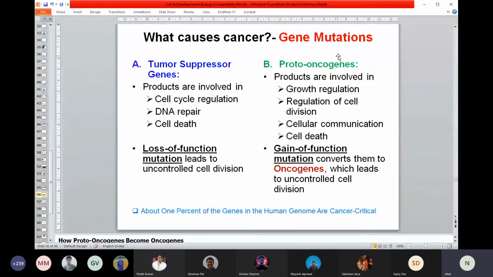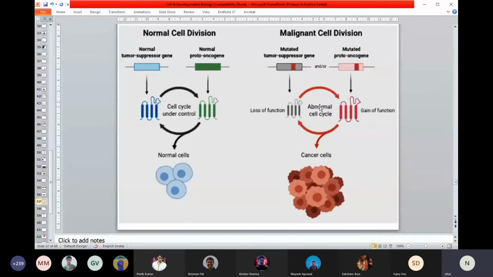Depending on what kind of cancer you have and what kind of problem you have, there could be multiple factors linked with that. And I told you there could be 20-30 tumor suppressor genes. Similarly, there could be 20-30 proto-oncogenes that are already known. They play a very important role in cell cycle regulation. And if there is a problem, then you will end up with this.